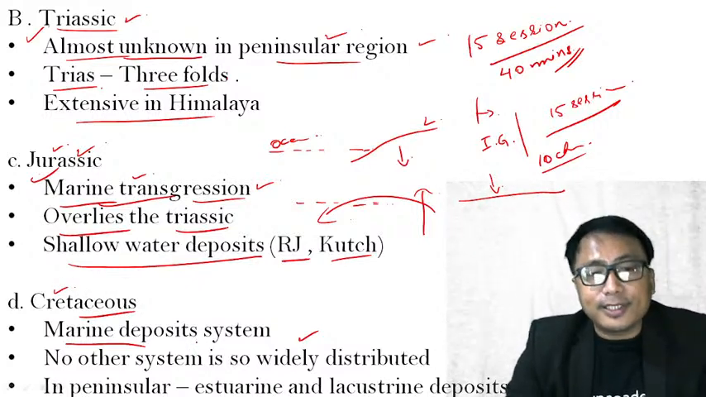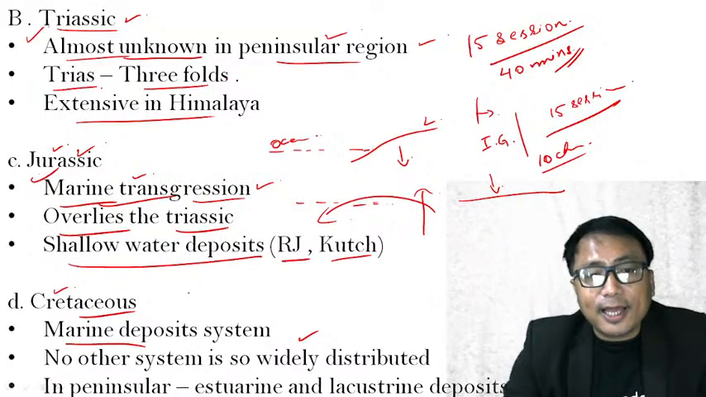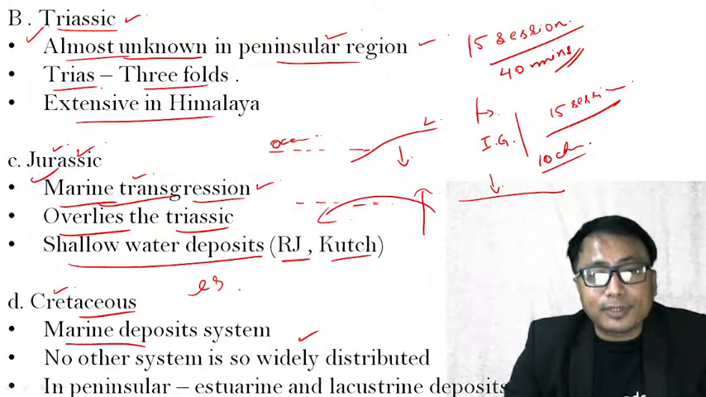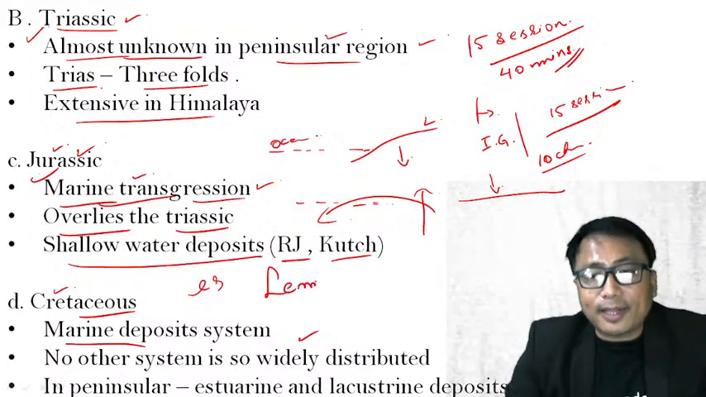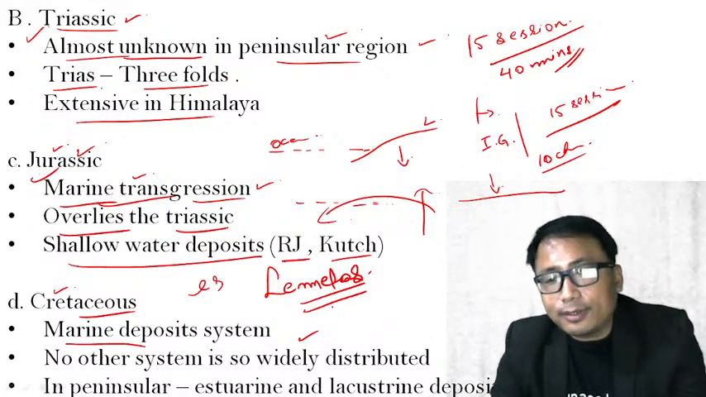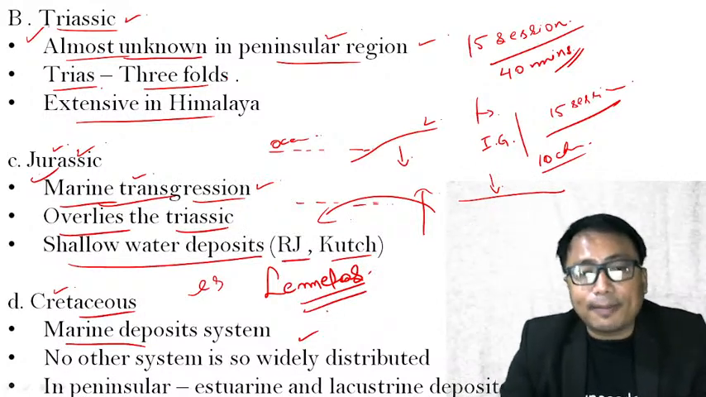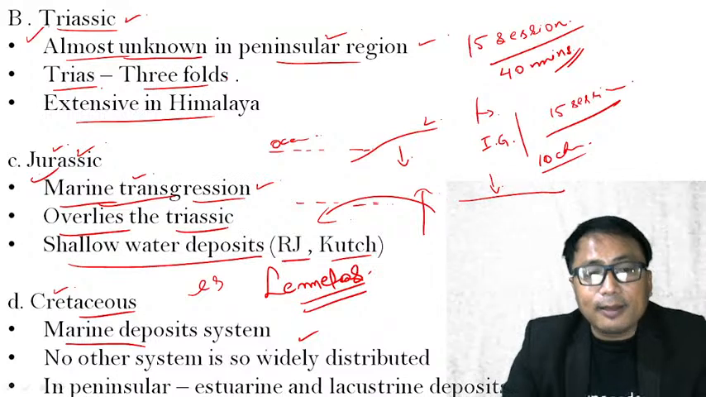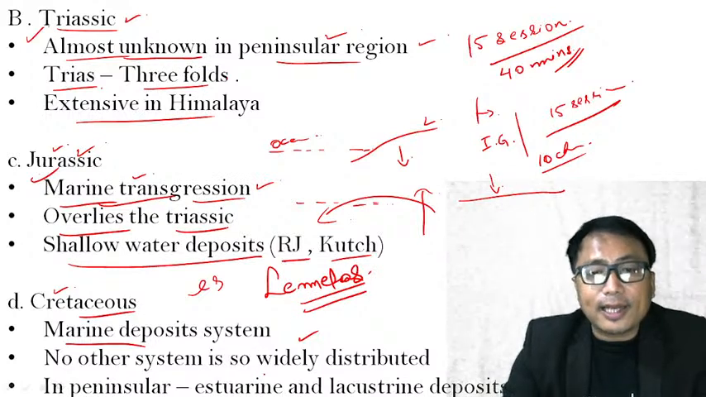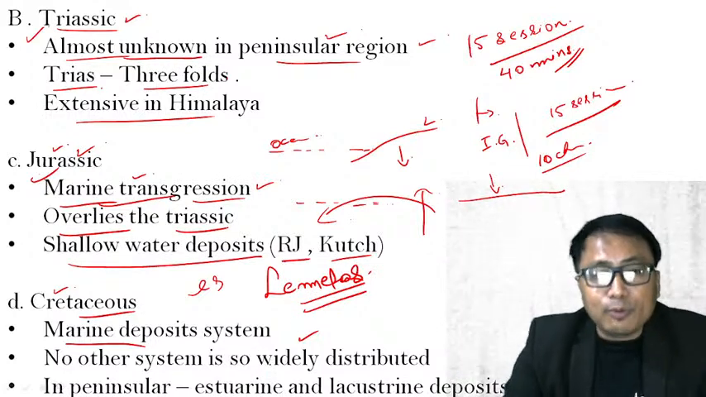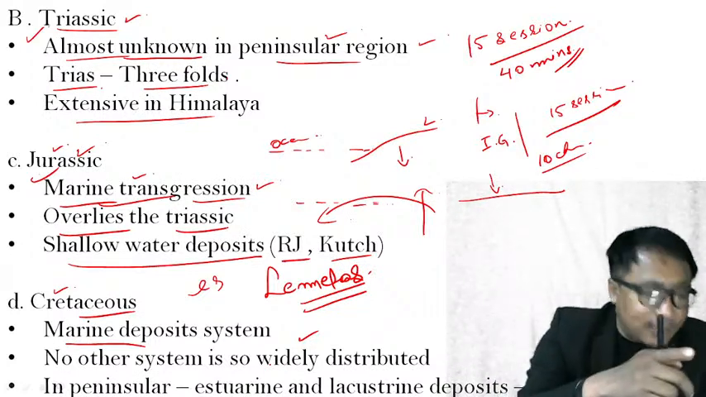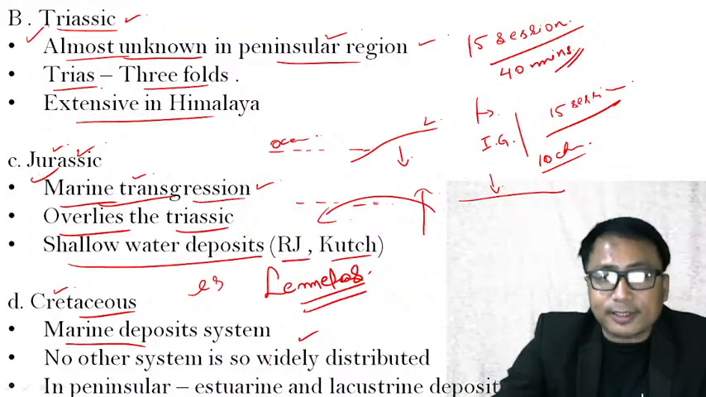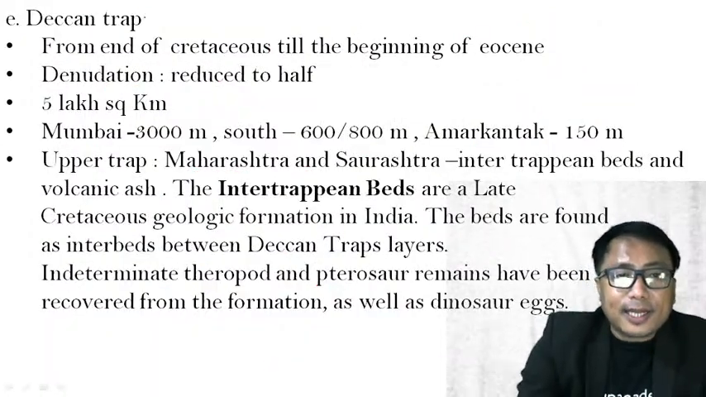In the peninsular region, you will find it in the estuaries and the lacustrine deposits. It has a special name, which is known as Lametas. Now, if there is a short note in your exam on what Lametas is, Lametas is nothing but an estuarine and lacustrine deposit which you will find in the peninsular region under the time period of the Cretaceous. That is how you need to answer. Clear? Then comes the Deccan Trap.